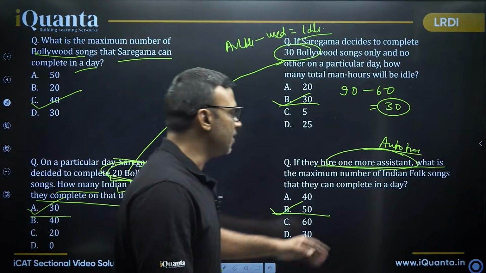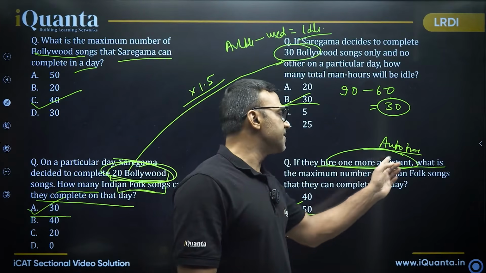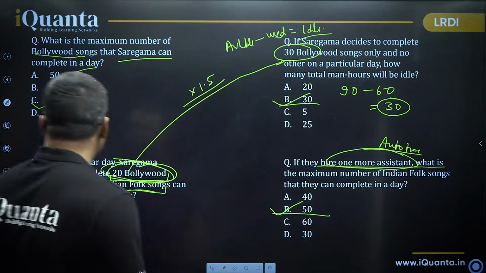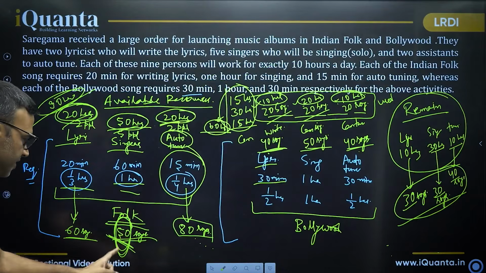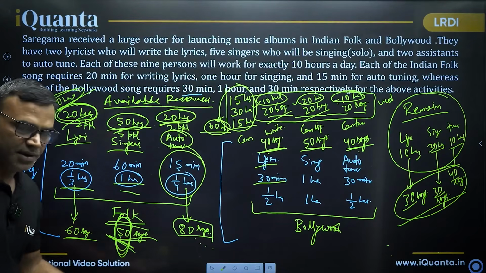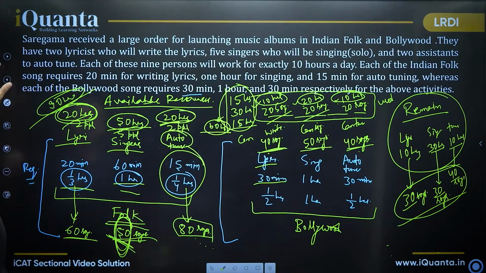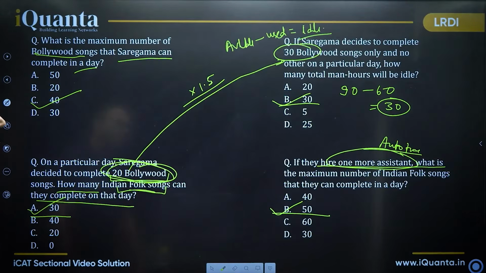Had it been a situation of adding one more singer, then our singing ability would increase. So the number of songs in singing would increase. Then the answer would be different, right? And so on and so forth. So here, the answer to the question is option B, 50.